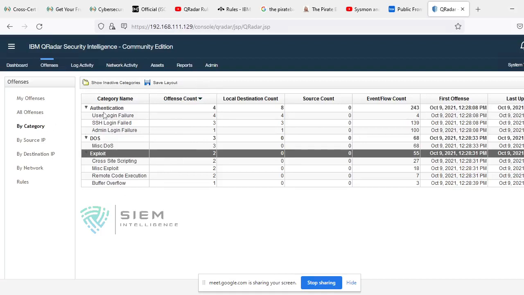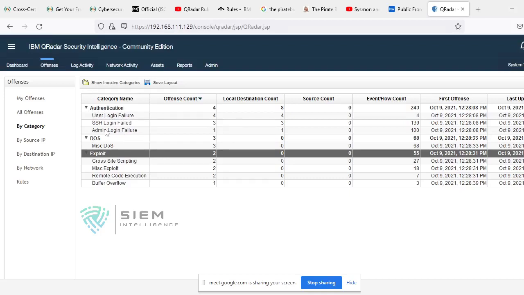In the authentication category, the high level category is authentication, and the low level category is generic authentication. The specific ones are user login failure, SSH login failed, and admin login failure. These are the 3 different specific authentication failures. This may be a failure, that may be a success, but it is related to authentication. So this is a category.